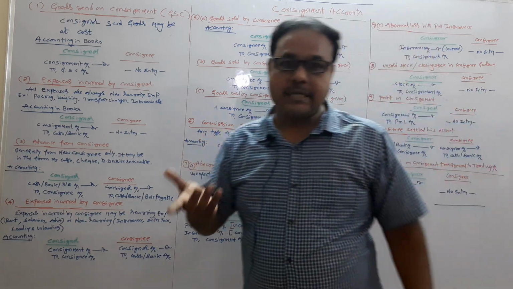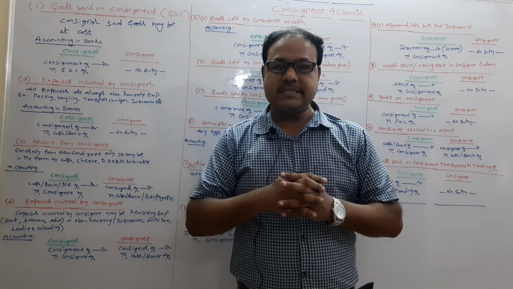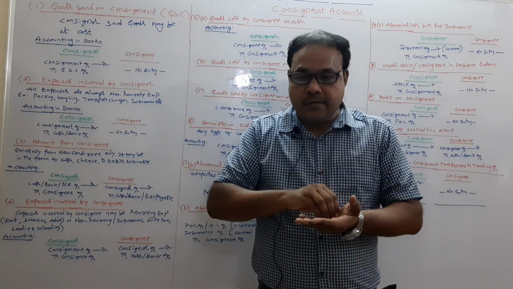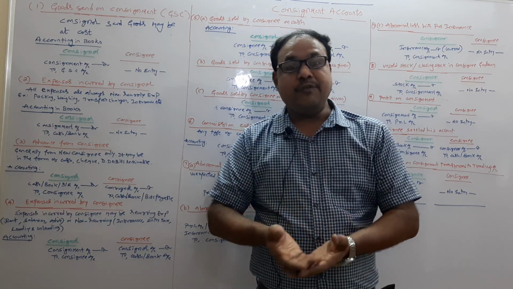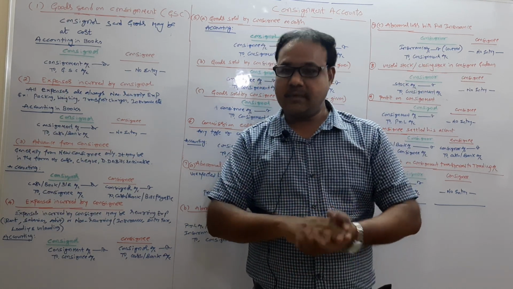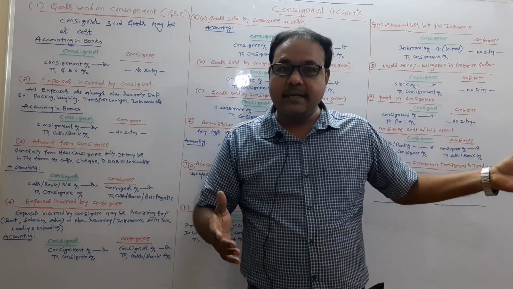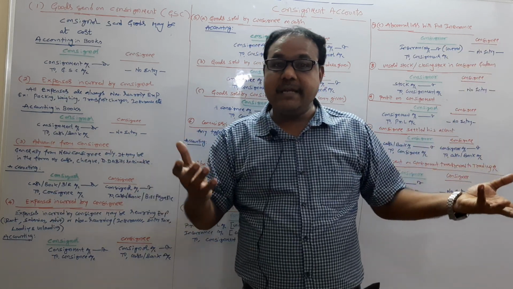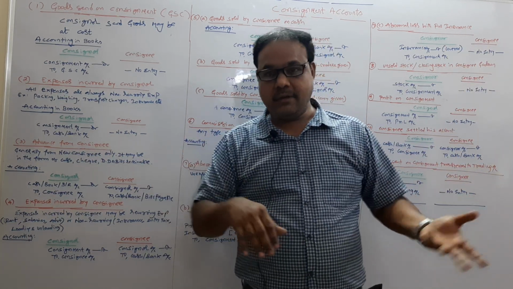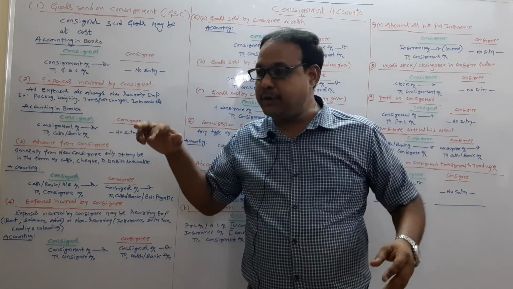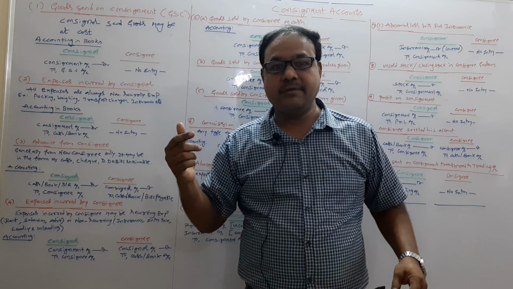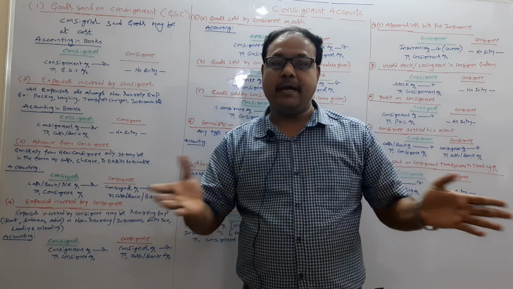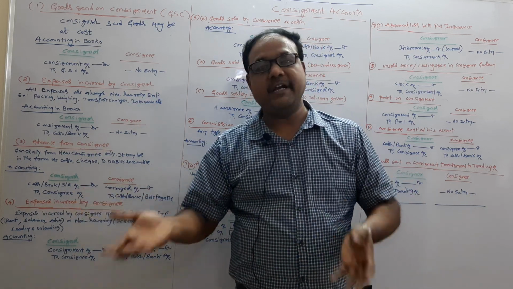And coming to the abnormal loss. Abnormal loss means a loss which is avoidable and unexpected. See the thing: normal loss is unavoidable, expected. Abnormal loss is avoidable but unexpected. I don't know when the fire accident will happen, or when there will be an accident during transit. But if I take precautions, I can avoid it. Unexpected, but I can avoid it.